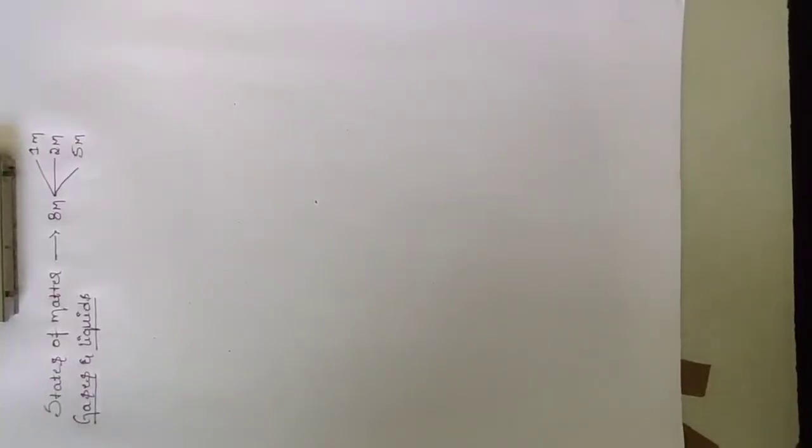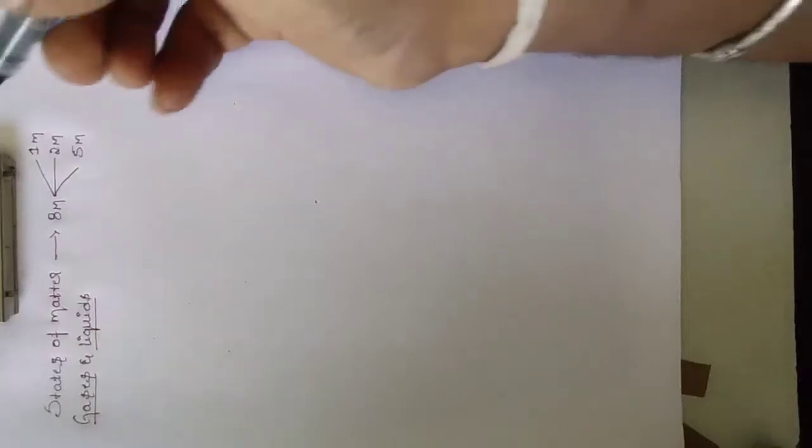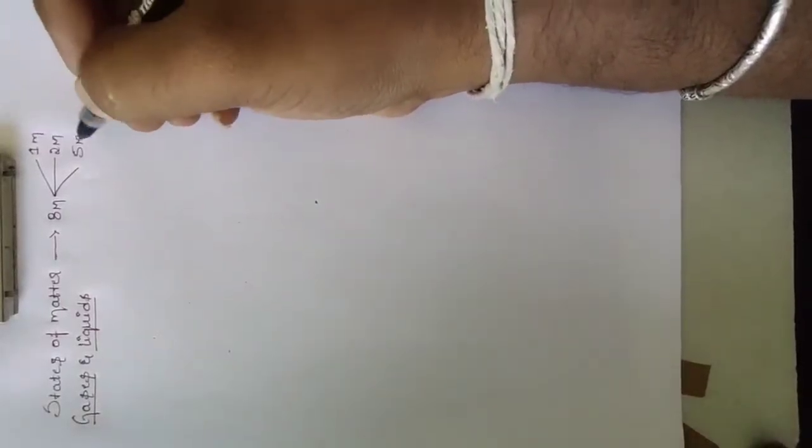Okay, good morning, students. Today in class we will discuss a new chapter, that is states of matter. In this chapter, in the PU board, a total of 8 marks are fixed. The 8 marks are divided into 1 mark, 2 mark and 5 mark questions.